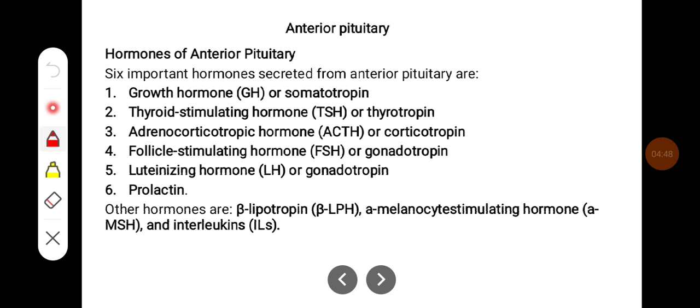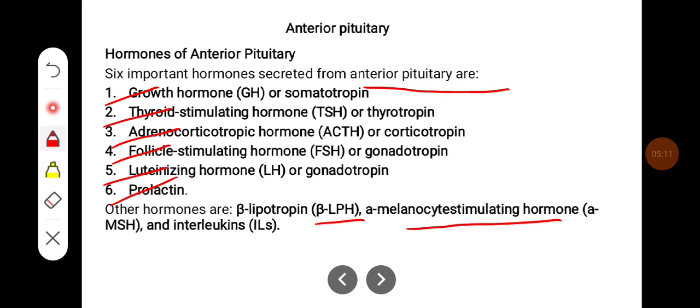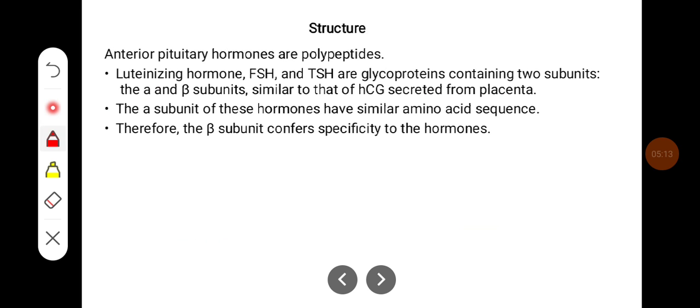Coming to the anterior pituitary, there are six important hormones secreted from it. They are growth hormone, also called somatotropin, thyroid stimulating hormone, adrenocorticotropic hormone, follicle stimulating hormone, luteinizing hormone, and prolactin. The other hormones include beta lipotropin, melanocyte stimulating hormone, and interleukins.